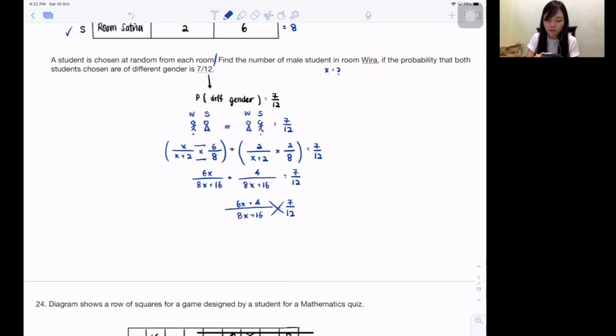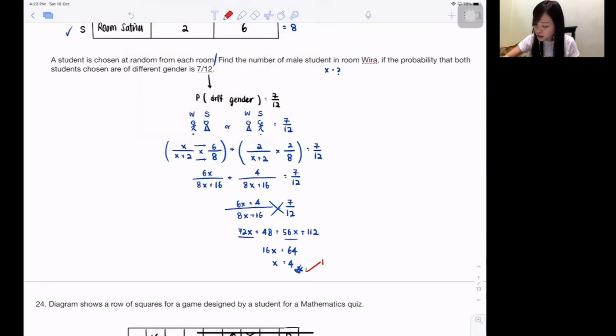So from now on, it's just mathematics. Both sides have fractions, so you can cross multiply. So 72x plus 48 equivalent to 7 times 8, 56, 7 times 16, 112. Want to get your x answer? Try to join all the x together, and try to join all the numbers together. I'm just doing mathematics. I expect you guys will understand whatever I just said. So 64 divided by 16. You realize that room Vira boys actually has 4 of them. Try to give you guys the marks here.